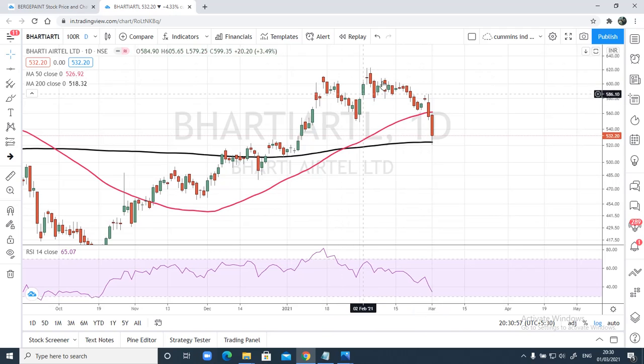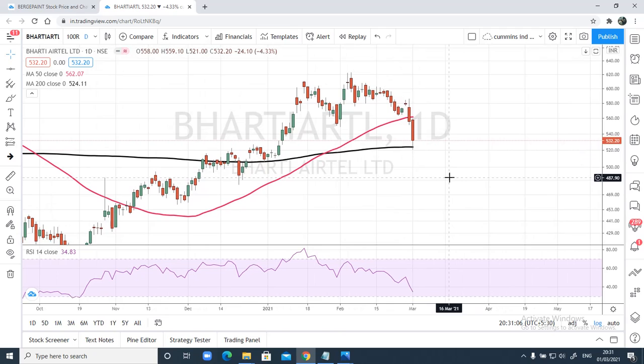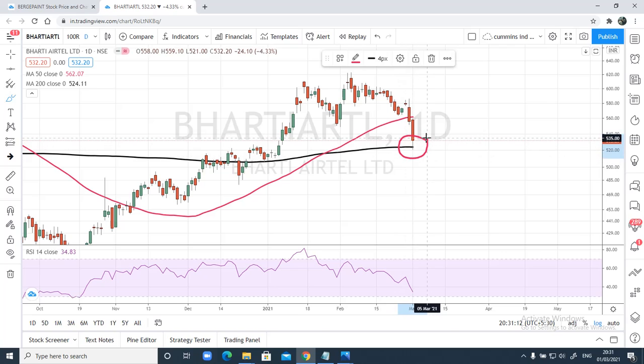Guys, we have seen for a couple of days Bharti Airtel has been heading down. We can see most of February has been a downward move in Bharti Airtel. Now Bharti Airtel is at a very critical point, that is the 200-day moving average. You can see here today Bharti Airtel has kissed the 200-day moving average. So this point is going to be very important.